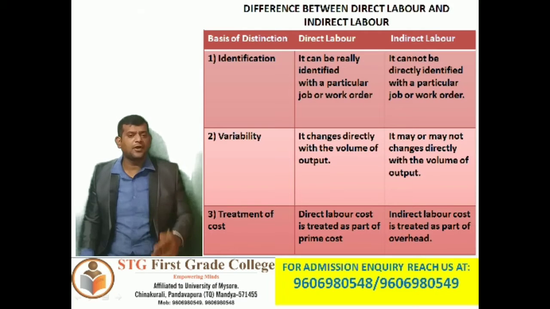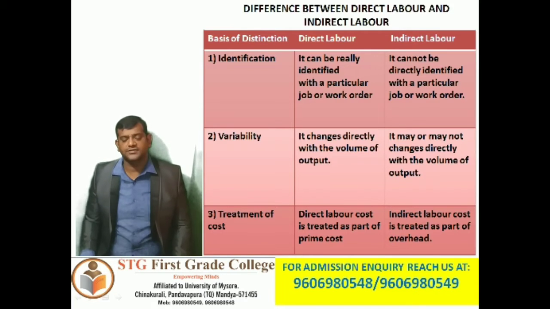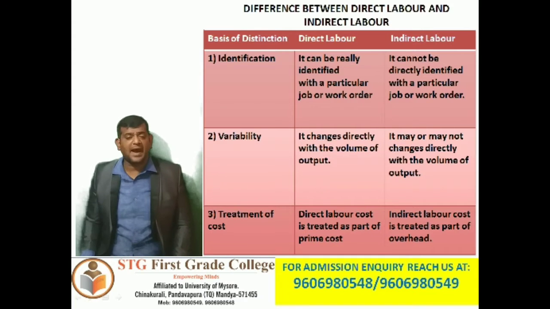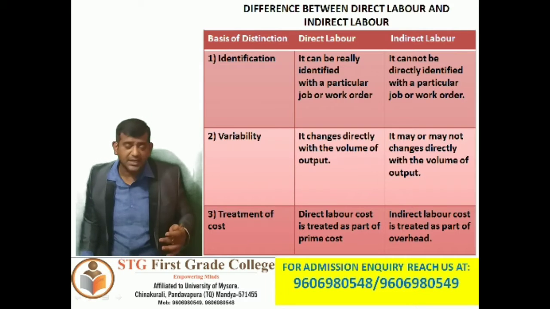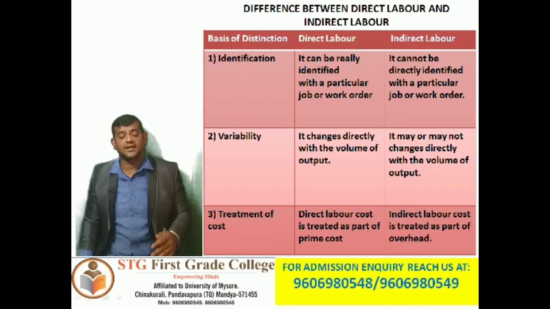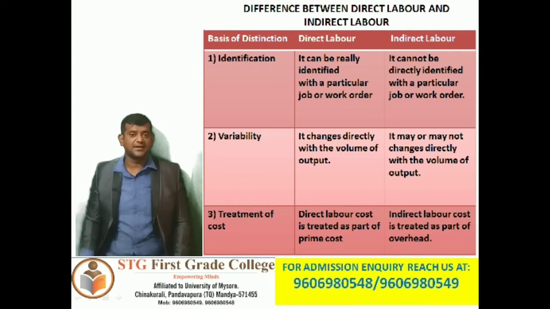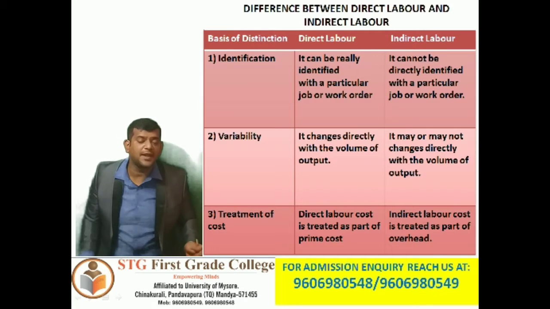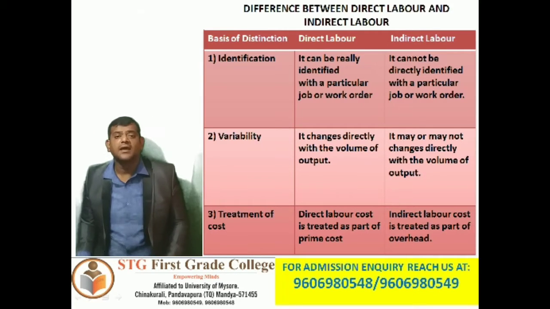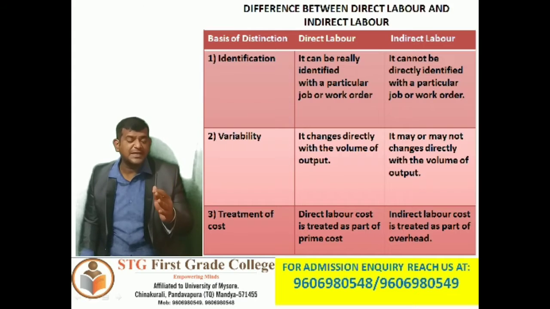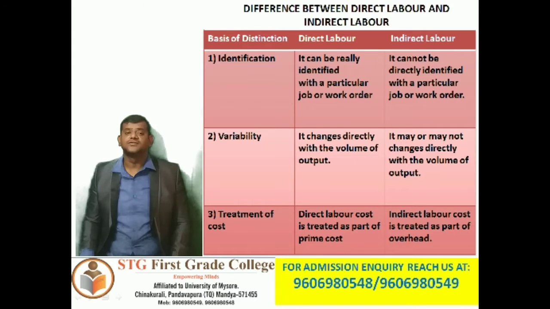Next, third point, treatment of cost. See, direct labor cost is treated as a part of prime cost. So it is always considered under the prime cost. Whereas indirect labor cost is always treated as part of overhead. It cannot be included in the prime cost. It can be included in overhead. As I said while explaining, it can be absorbed, but it cannot be identified. Clear?